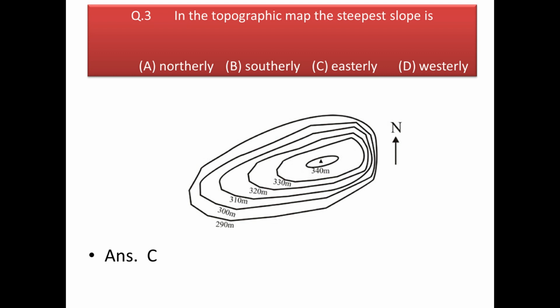In the topographic map, the steepest slope is, and the answer is, you can see from this diagram where it is written 290 meters, 300 meters, 310 meters. That is toward the west side of the diagram. There the contour lines have a greater space in between them compared to the similar lines at the eastern side. That is, at the eastern side, the contour lines are nearer to each other.